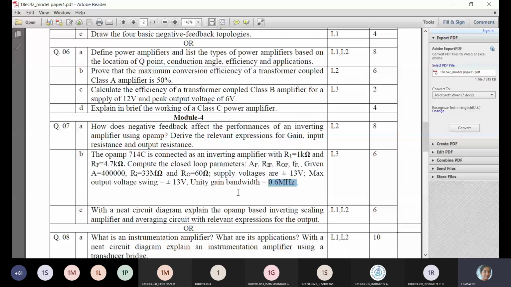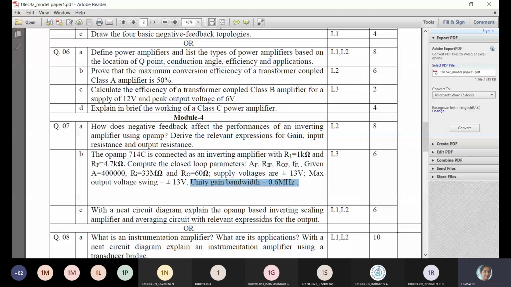Anyone? You have a formula, right? UGB into K divided by AF. UGB into K by AF. Yes. So then only you will get the bandwidth with feedback for the inverting amplifier. That's why they given UGB. So in non-inverting, F0 they give directly, whereas in inverting they will give UGB. From UGB you need to find out Ff. That is UGB into K by AF. K is the attenuation factor, RF by R1 plus RF. All the data will be given, but you should know the relation.